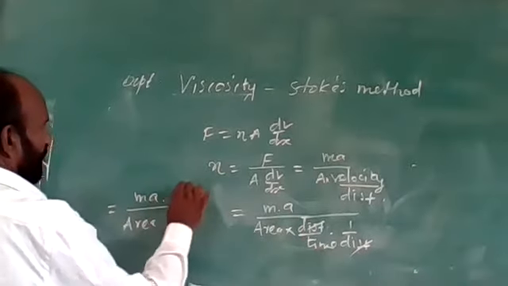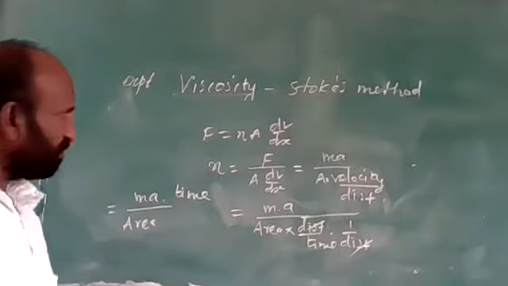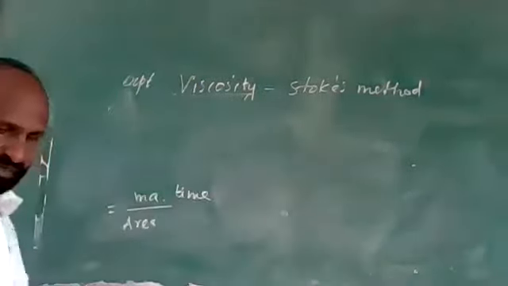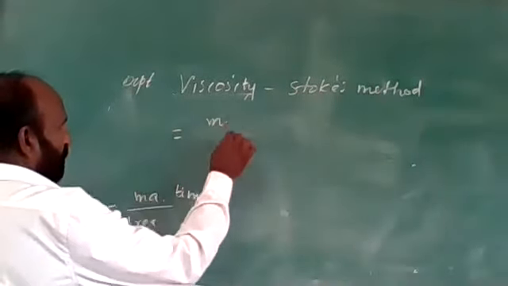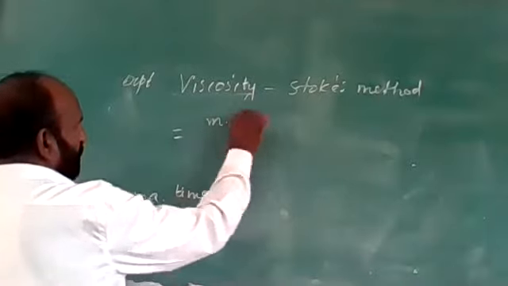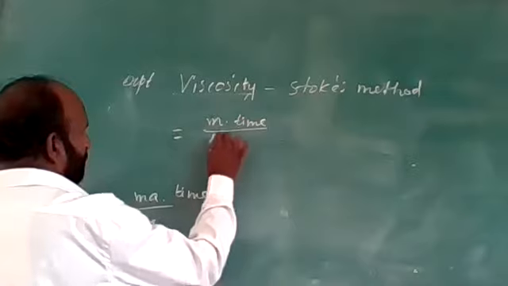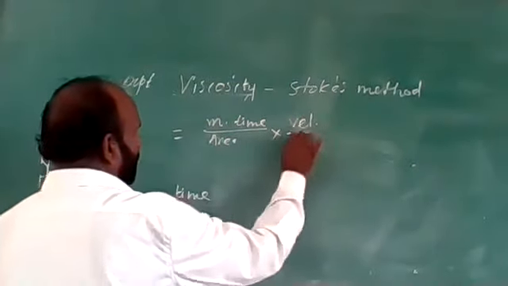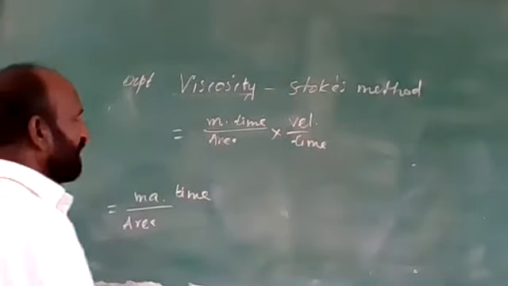We can take time to the numerator. Then this equation can be written as mass into time upon area into acceleration, and acceleration is velocity upon time.